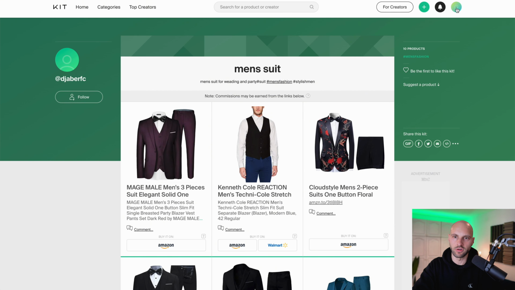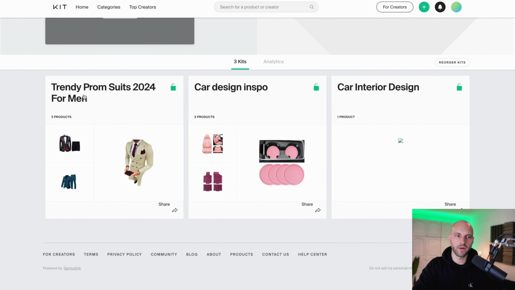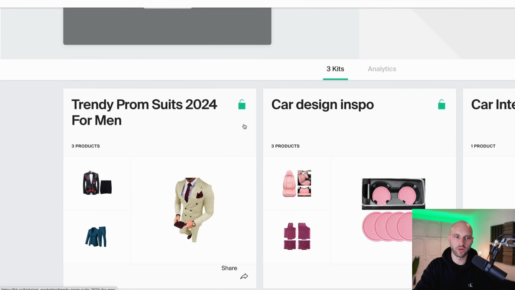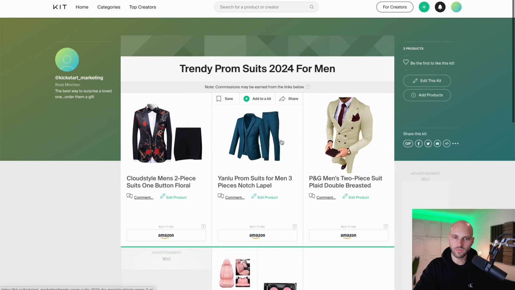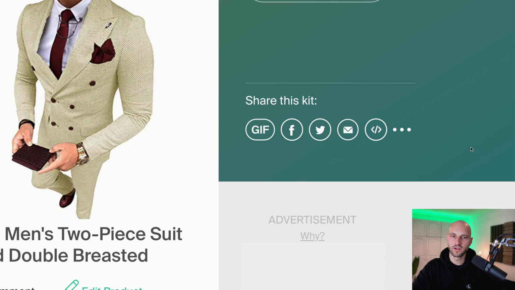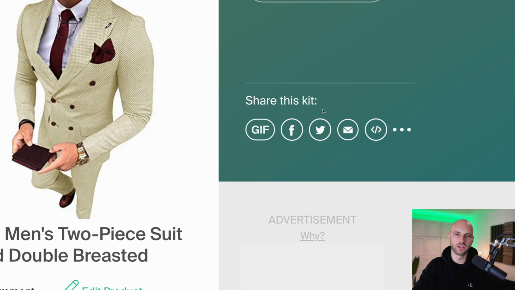And now final step, once you have your kit ready to go, you simply go to your profile right here. View profile. And here is my kit. Trendy Prom Suits 2024 for men. And you click the title. There we go. This is our kit. This is what people will see. And from here, where it says share this kit, I'm going to click the three dots, and I'm going to click copy link to share. Boom, link has been copied.